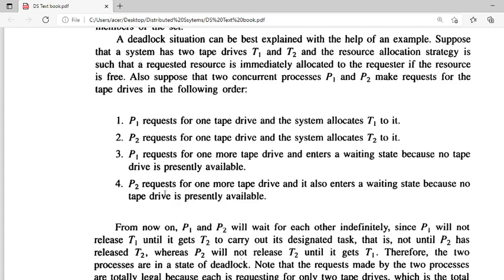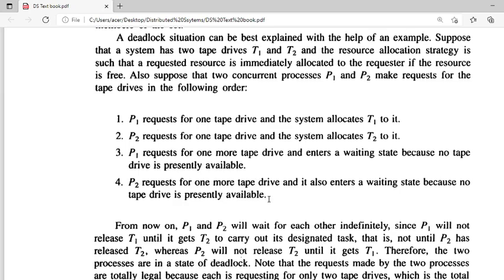Now if P2 also requests one more tape drive, a second tape drive, it also enters the waiting state. Why? Because P1 and P2 are already holding the two tape drives, and there are only two tape drive units in the system. So it will be in the waiting state as there is no tape drive presently available.